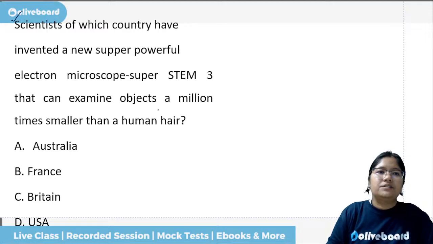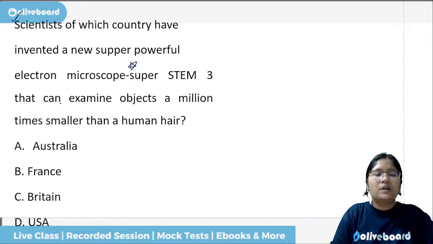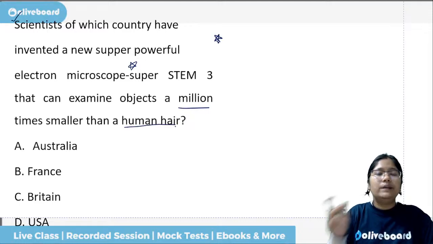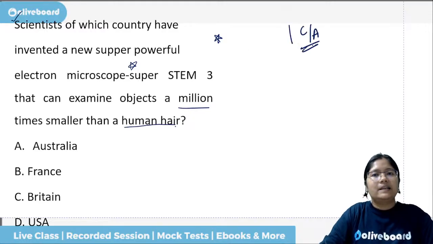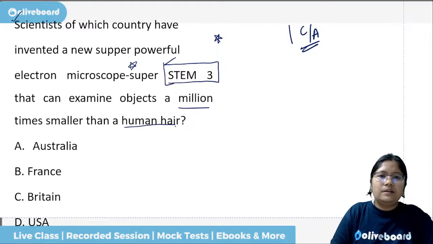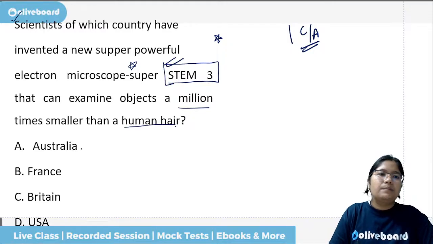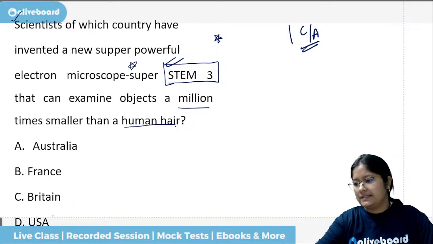Scientists of which country have invented a new super powerful electron microscope, Super STEM 3, that can examine objects 1,000,000 times smaller than a human hair? Now see, this is an old invention. Whatever is there in the current affairs can come, so we will see that as well. But before that, answering this old question, STEM 3, it can be asked by Australia, France, British or USA. What is the correct answer?